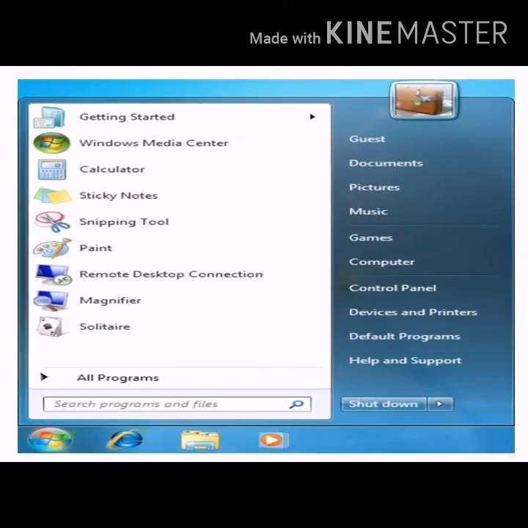Start button. The start button is present on the left side of the taskbar. When clicked, it opens the start menu. The left pane of the start menu displays the list of all programs installed on the computer. The right pane of the start menu displays various options that can be used to open folders or change settings in Windows.